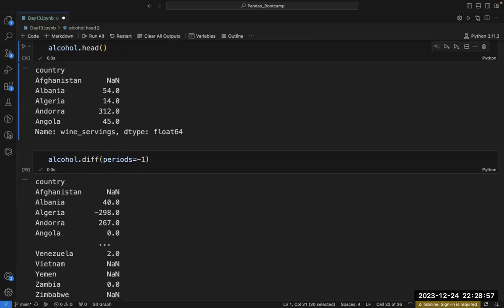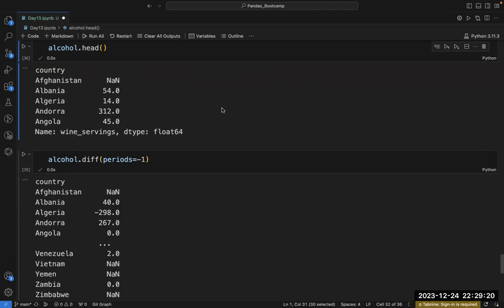So what I need to tell you is that honestly, in this series of wine servings, where each level constitutes a country, this method does not have a whole lot of usability or meaning yet.